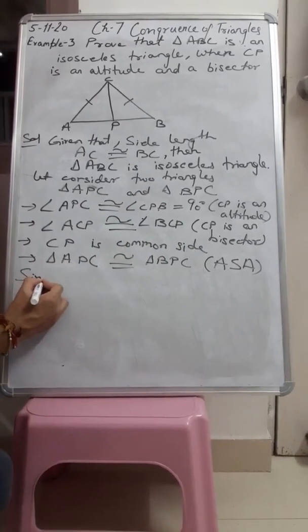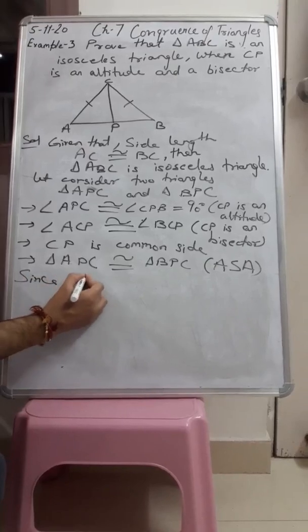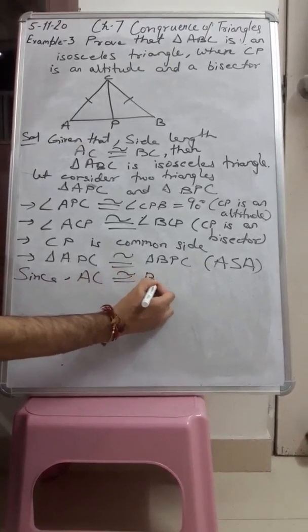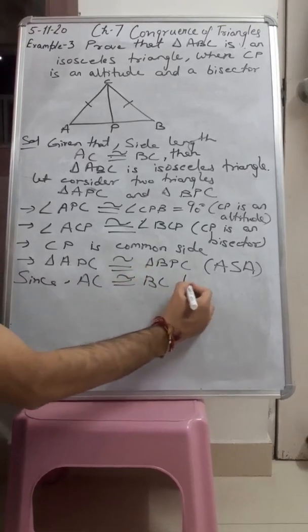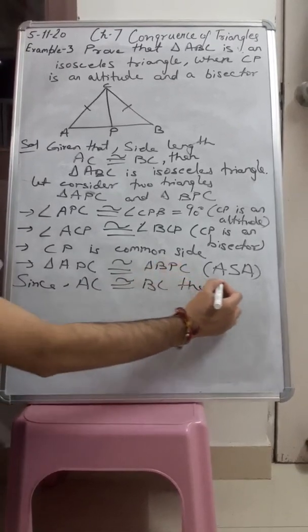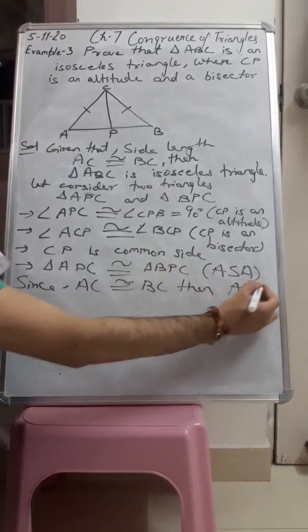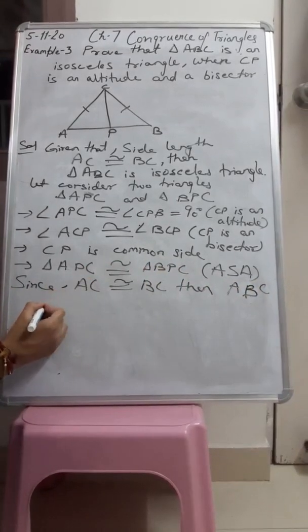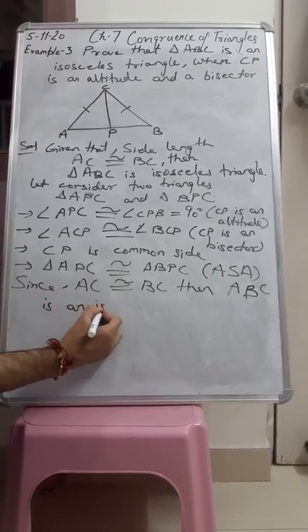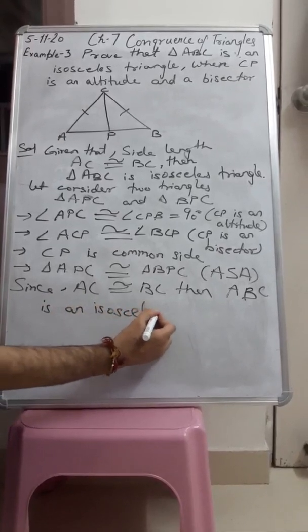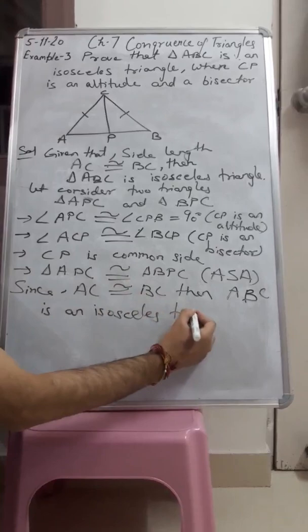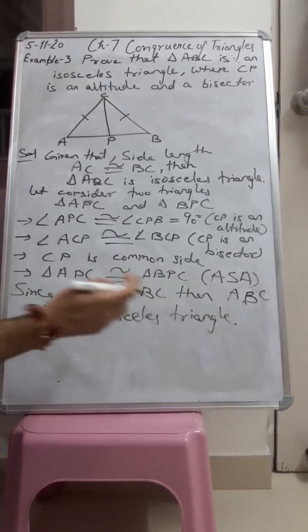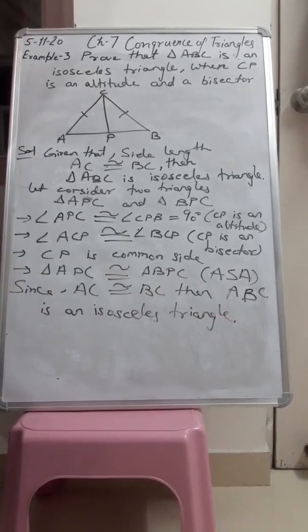Since AC is congruent to BC, then ABC is an isosceles triangle. In this way, we can prove that ABC is an isosceles triangle.